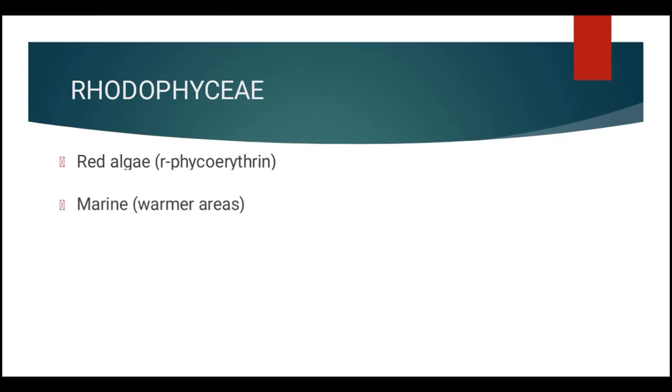So next, we are going on to Rhodophyceae. The members of Rhodophyceae are called red algae because of the presence of the red pigment R-phycoerythrin in their body. Now, most of them are marine algae, and they are found in the warmer areas. They may occur in both well-lighted regions close to the surface of water, or also at great depth in the ocean where relatively little light penetrates. So remember that Rhodophyceae or red algae can be located very deep inside the ocean, and their thallus is multicellular.